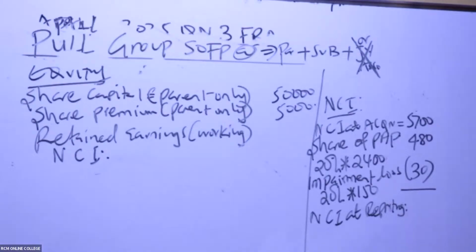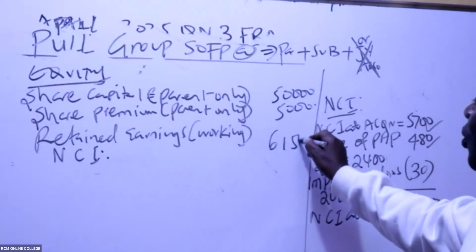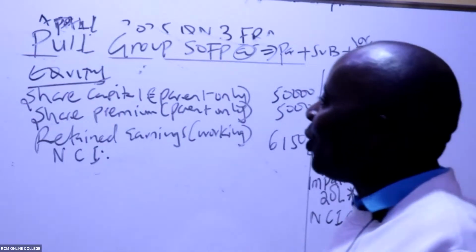How much do we have there? NCI at reporting. You take this, give them the profit. You add profit, you subtract losses. 6,150. So NCI here is 6,150. Now we are through with the equity.